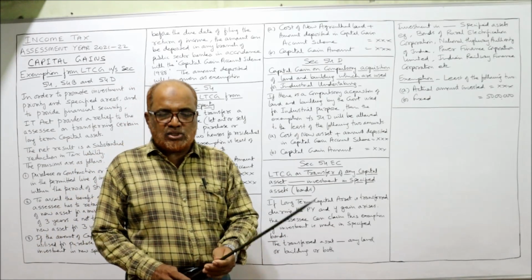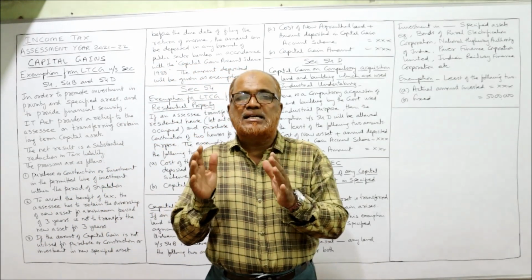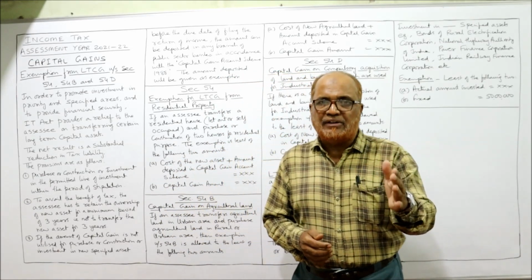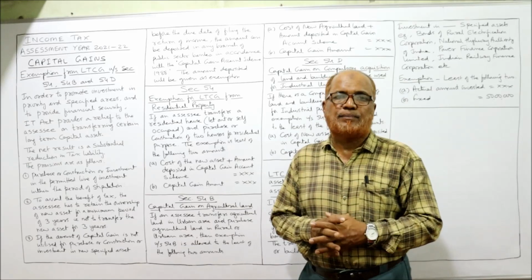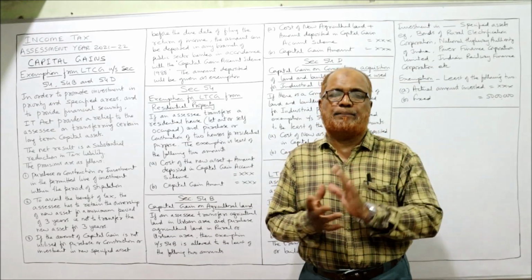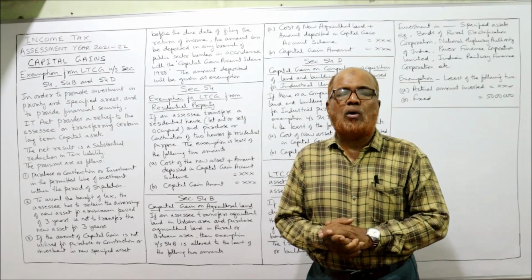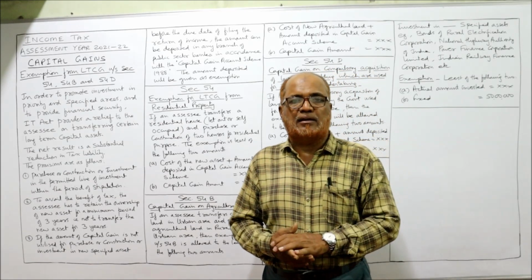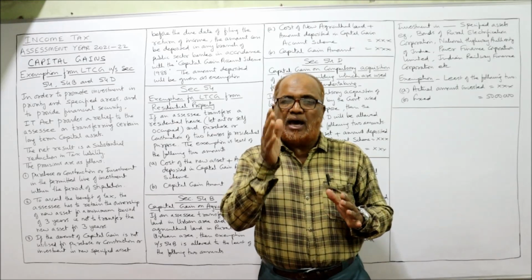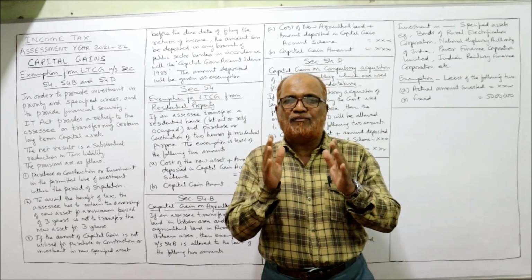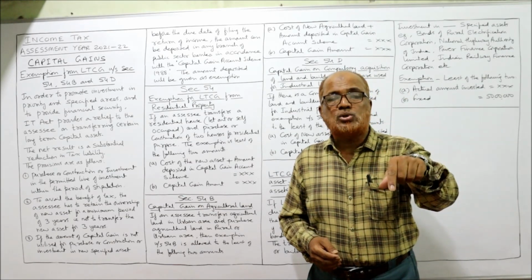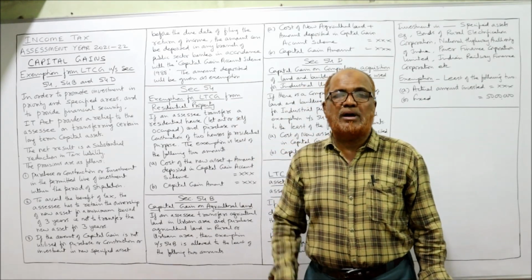That's all. So in this video, I have explained you about the exemptions available under section 54, 54B, 54D and 54EC. And these exemptions are allowed only from long-term capital gain. This is the end of all the theory videos on capital gain. Remember, whatever I have explained, if you have the patience of watching and listening to the videos carefully, then not only can you easily solve the problems, but also in examination theory questions will be asked.